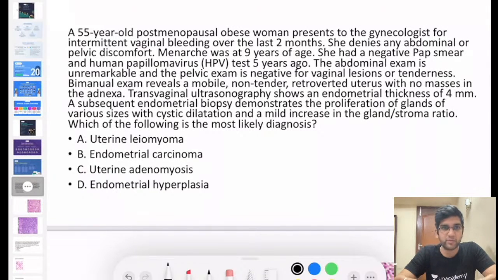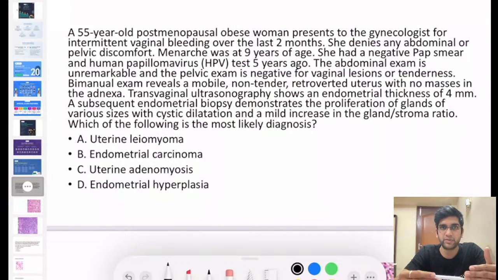Okay, now SN has started with B, Swati has gone with D. Anyone else wants to add to the answer? Then you'll definitely go and look at the question. It's a simple one. Okay, we'll read through the question and we'll see what will be the probable answer.